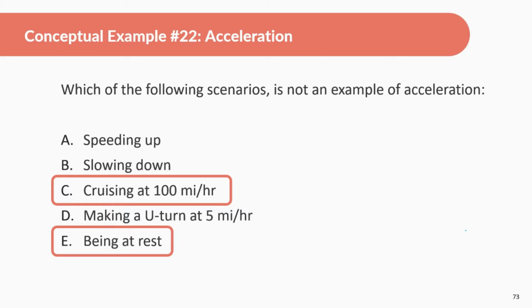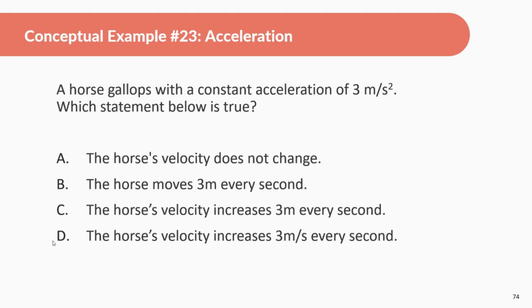But actually, how fast or slow you're going has really nothing to do with acceleration. It's the changing of the speed or changing of the velocity. So cruising at 100 miles an hour, not changing your speed, isn't going to do anything. Being at rest, again, you're not changing your velocity at all. You're staying at the same nothing speed. So that's not going to do anything.